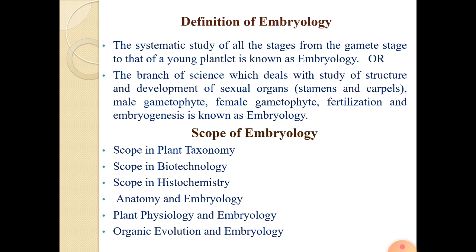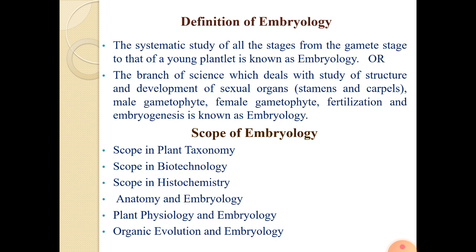That is, the study of embryology helps in evolutionary studies of plants. By studying embryology, we say that this plant is primitive or this plant is advanced, that is, more evolved than the previous, etc. So these are the scope of embryology.